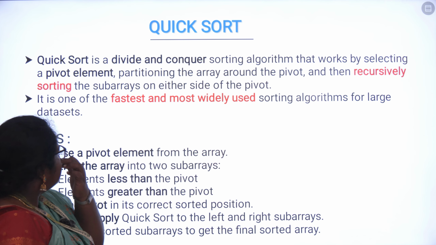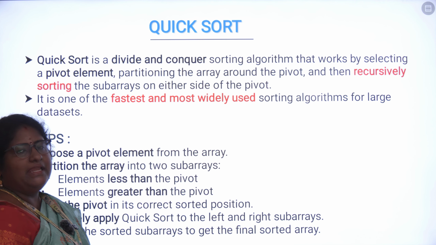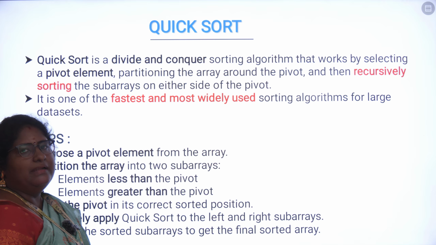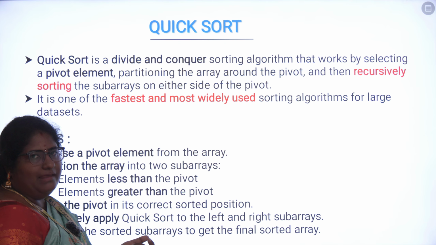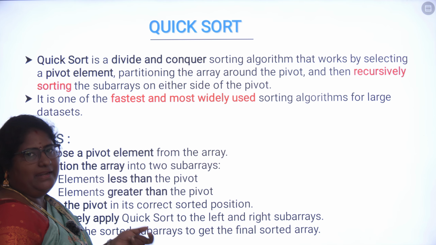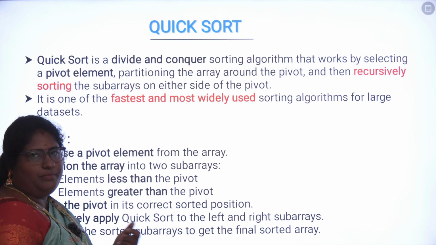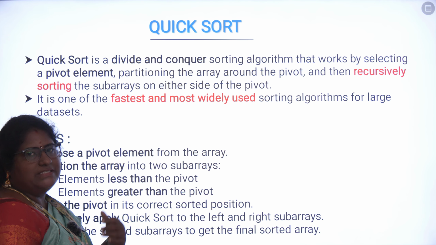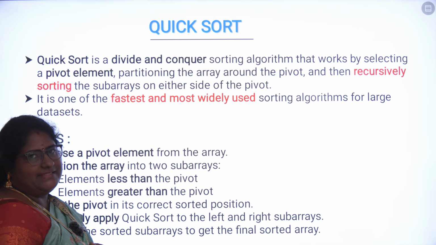So now we are going to discuss quick sort. Quick sort follows a methodology called divide and conquer. Here it selects a pivot element, which will be considered as a middle element, and all the values less than the pivot value will be moved towards the left side of the array, and the values greater than the pivot value will be moved to the right side of the array.